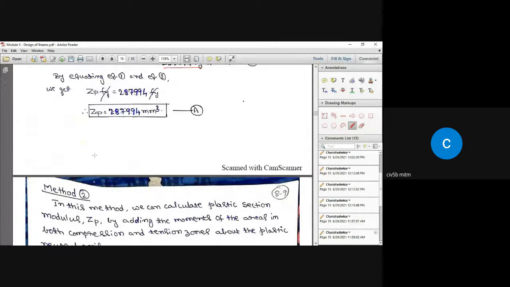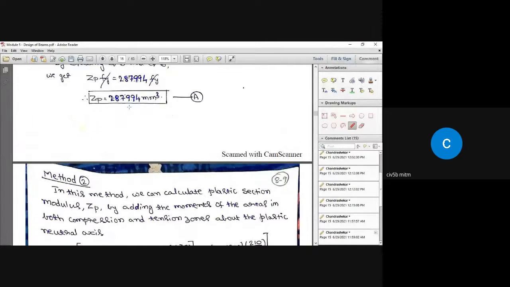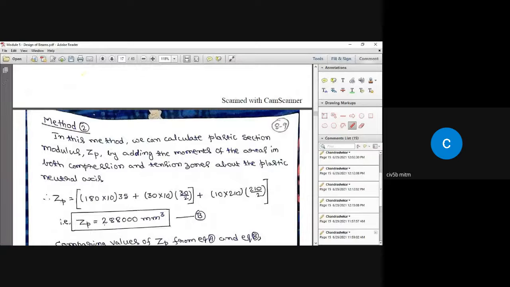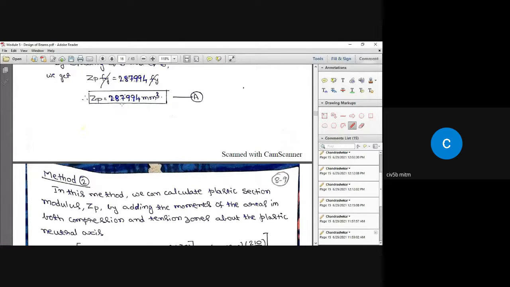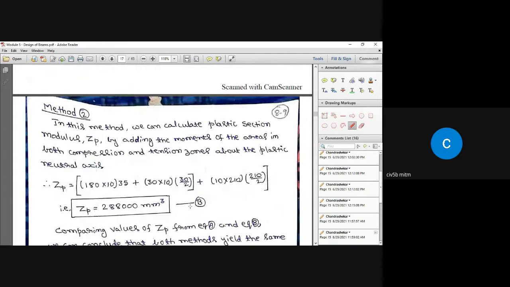So what is this value? 288,000. This is 287,994. If you simply add 6 to this, it will become 288,000. That is going to be a rounding error. So this is the same as this.